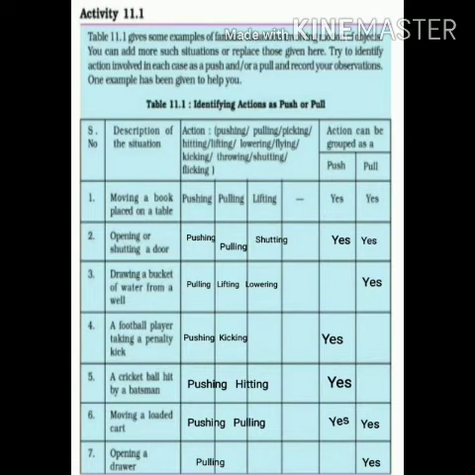In case of lifting, you are pulling only. In case of pulling, pull, and pushing, push. So all these actions can be categorized under both push and pull. In the same manner, you have to do the others also.